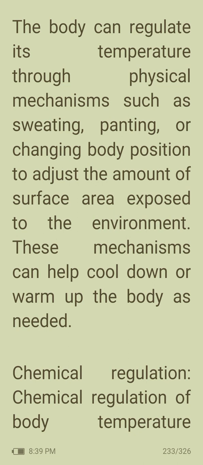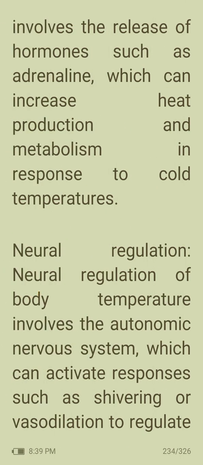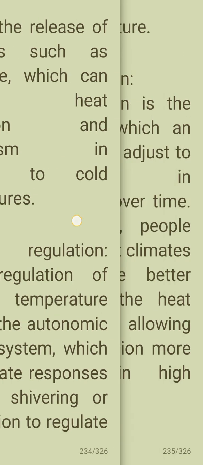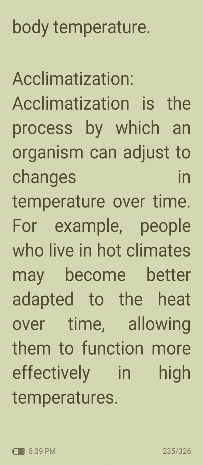Then chemical regulation. Chemical regulation of body temperature involves the release of hormones such as adrenaline, which can increase heat production and metabolism in response to cold temperatures. Then neural regulation. Neural regulation of body temperature involves the autonomic nervous system, which can activate responses such as shivering or vasodilation to regulate body temperature. Then acclimatization. Acclimatization is the process by which an organism can adjust to changes in temperature over time. For example, people who live in hot climates may become better adapted to the heat over time, allowing them to function more effectively in high temperatures.